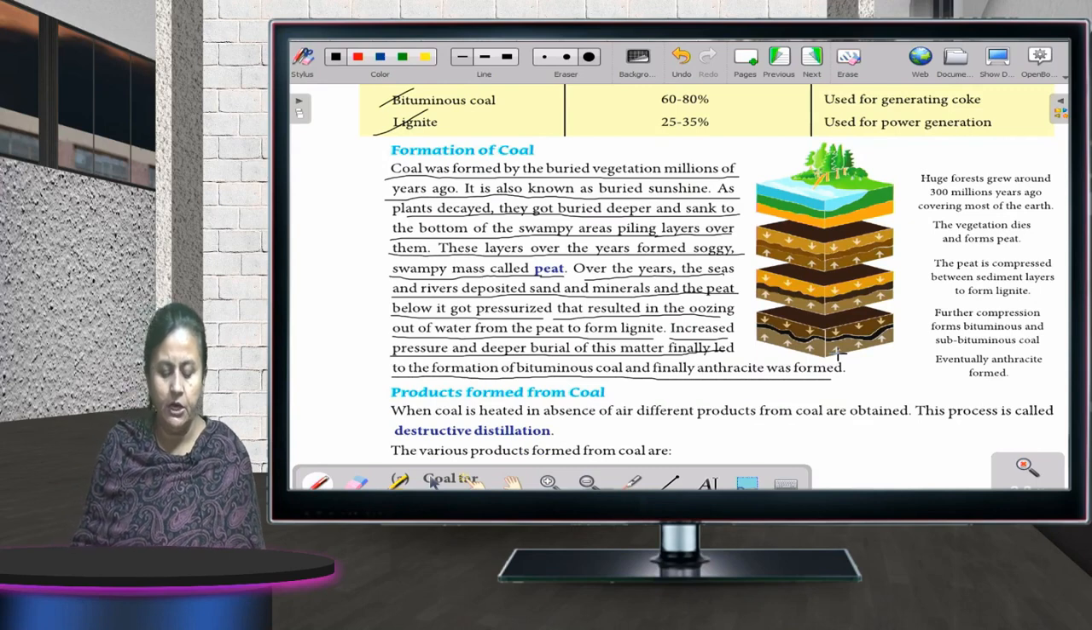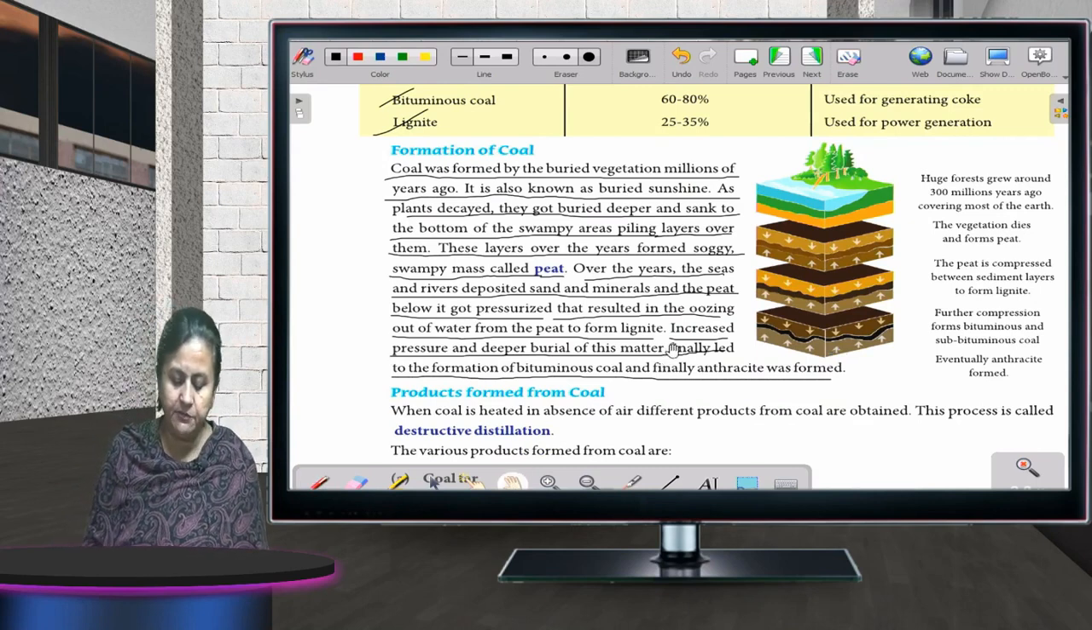Okay. Now, different products formed from coal. I'll tell you about destructive distillation of coal.